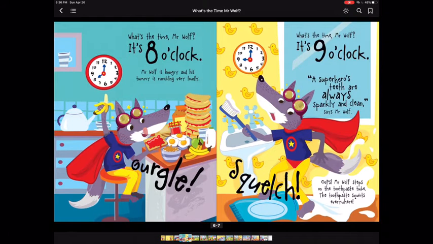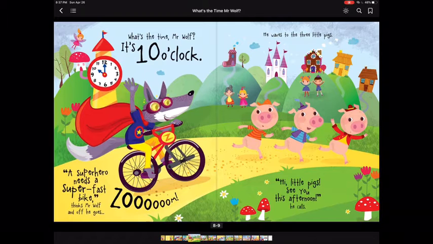What's the time, Mr. Wolf? It's 8 o'clock. Mr. Wolf is hungry and his tummy is rumbling very loudly. Gurgle. What's the time, Mr. Wolf? It's 9 o'clock. A superhero's teeth are always sparkly and clean, says Mr. Wolf. Squeech! Oops! Mr. Wolf steps on the toothpaste tube and the toothpaste squirts everywhere. What's the time, Mr. Wolf? It's 10 o'clock. A superhero needs a super fast bike. Thanks, Mr. Wolf. Off he goes.